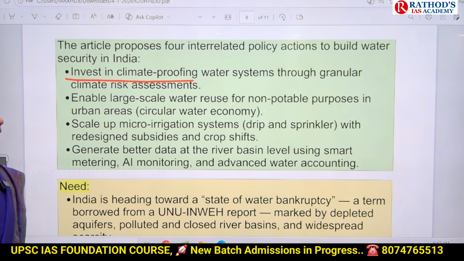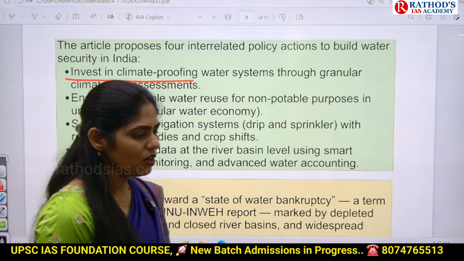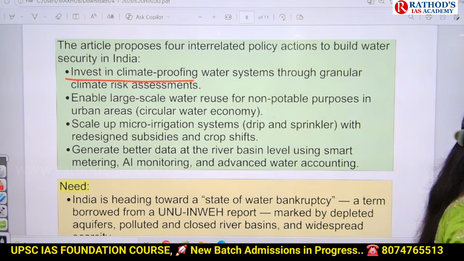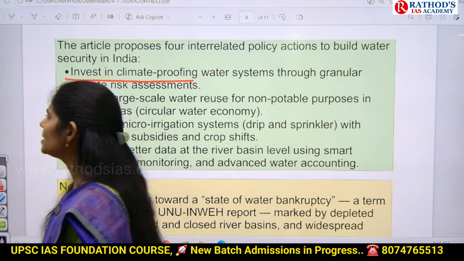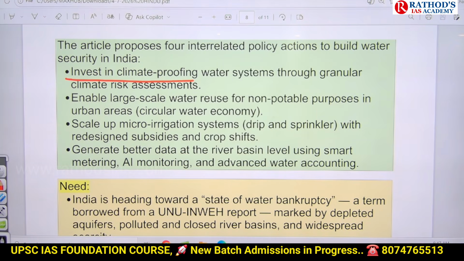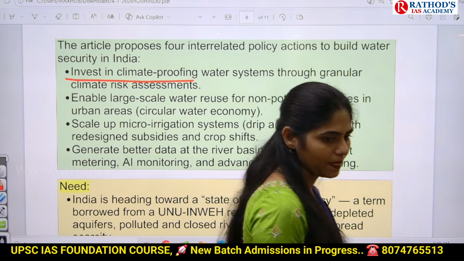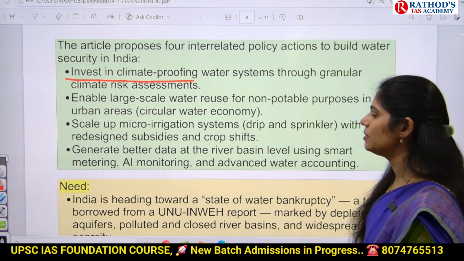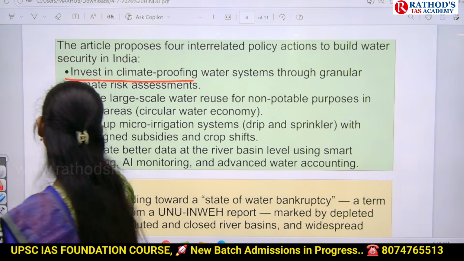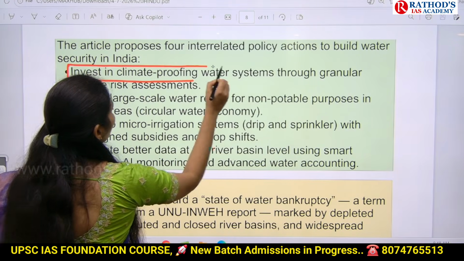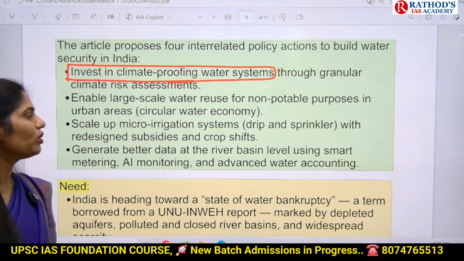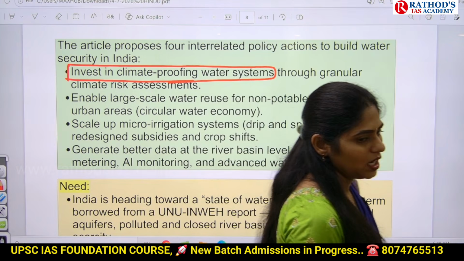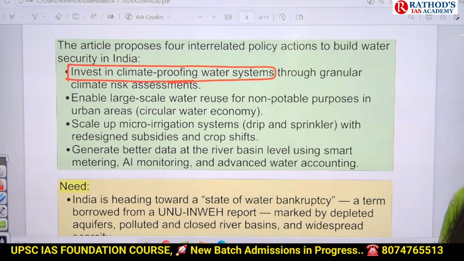Water crisis problem can be solved by four policy actions. Please make a heading. First one is invest in climate proofing water systems. Investment in climate proofing water systems.